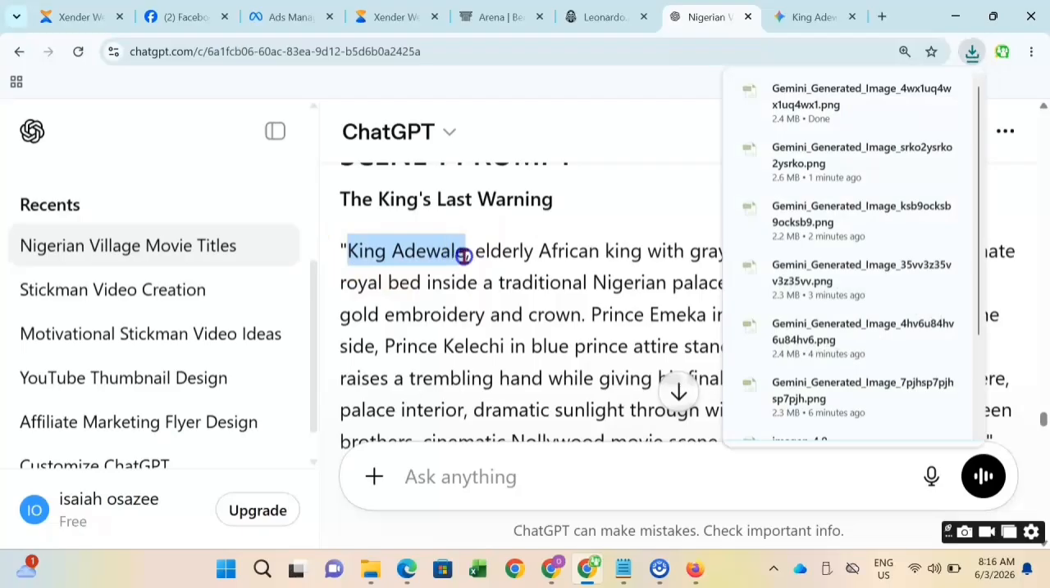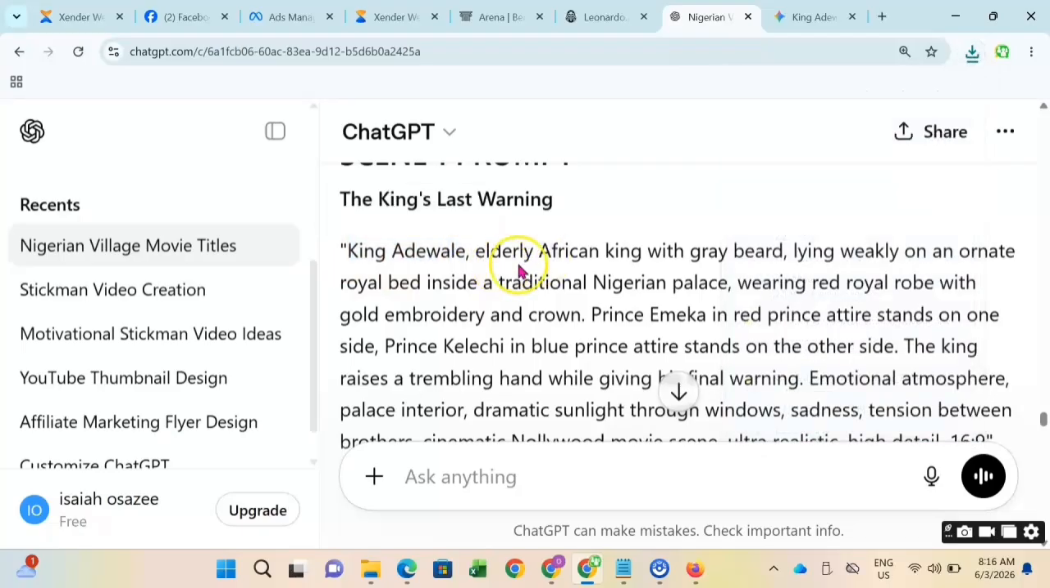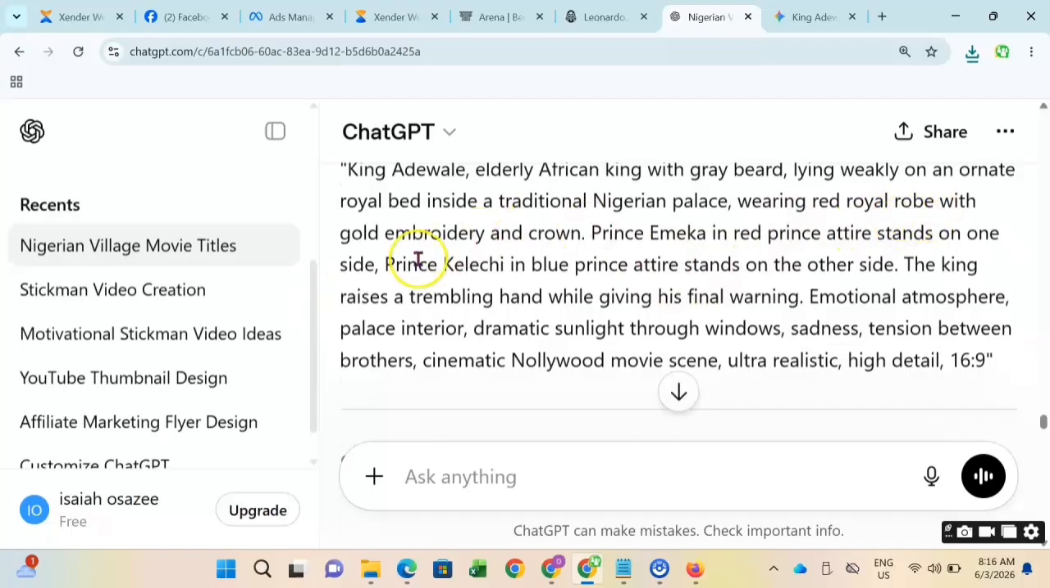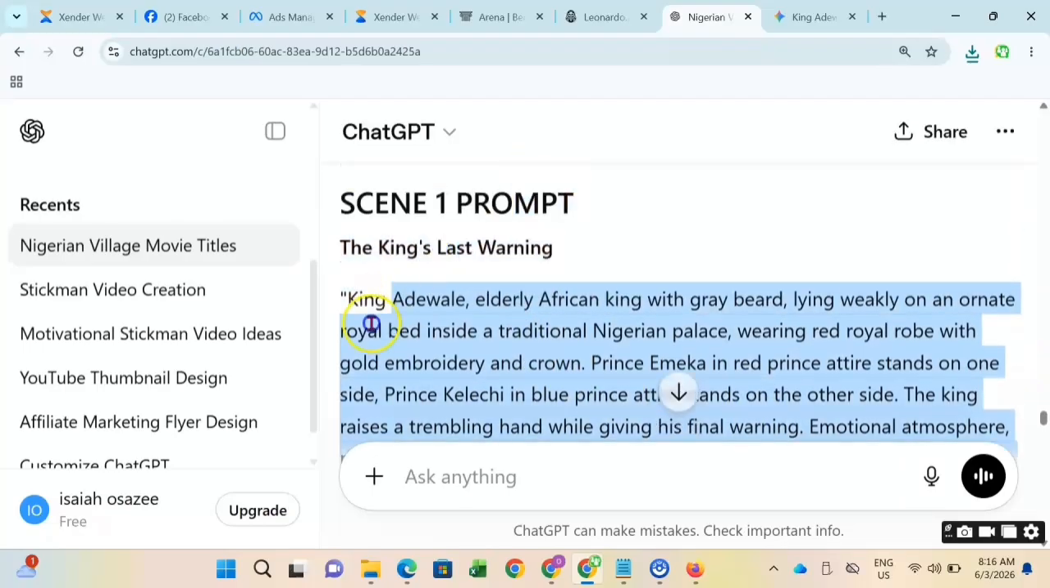All right. Now you can see that each scene contains different people. Here it contains the king, Prince Kelechi, and Prince Emeka. I think Prince Emeka is here. So here is more than one person. I'm going to copy it.